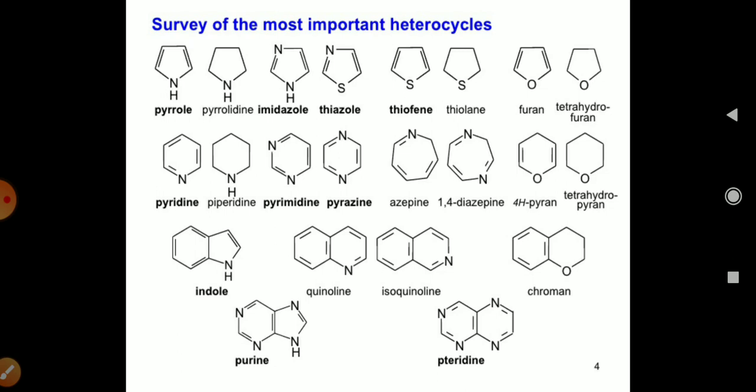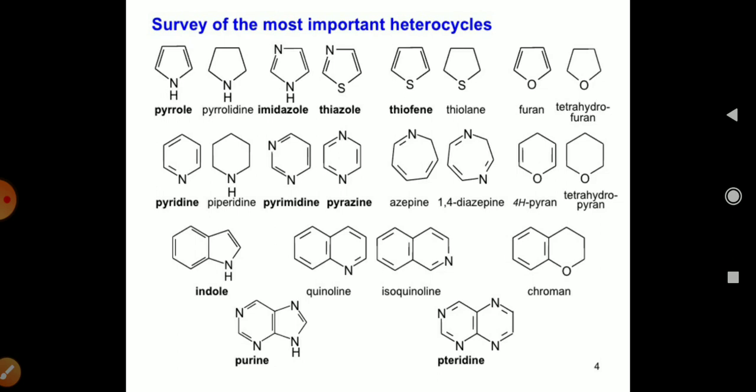Next are the 6-member heterocyclic compounds. You can see here pyridine with an N heteroatom and double bonds, and piperidine with an N heteroatom but no double bonds in the ring. Next is pyrimidine, with 2 nitrogen heteroatoms and double bonds present in the ring.